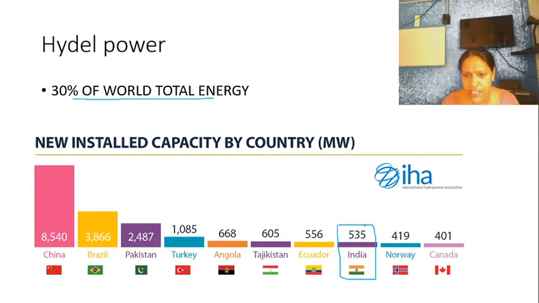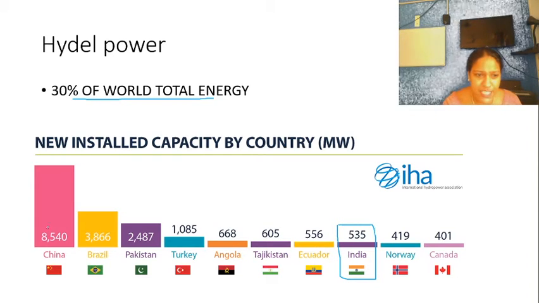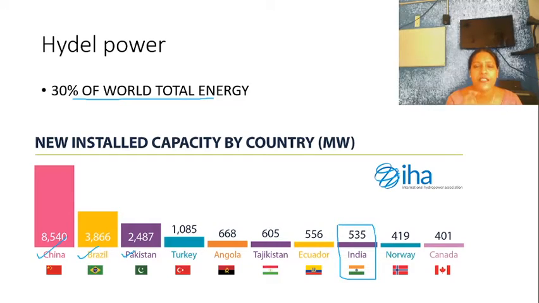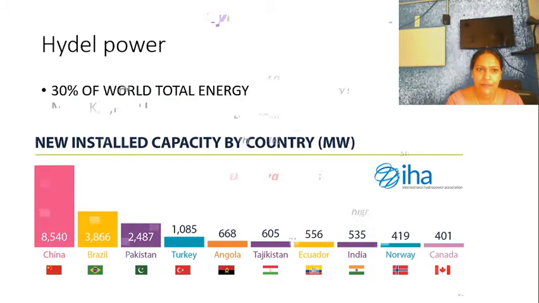India and Ecuador are having almost similar, but the highest is by China, and then comes Brazil, and third position is for Pakistan. Okay, see the position of India. India is having this much capacity for producing this Hydel power. So in the whole world, from water as a resource, 30% energy is being used.